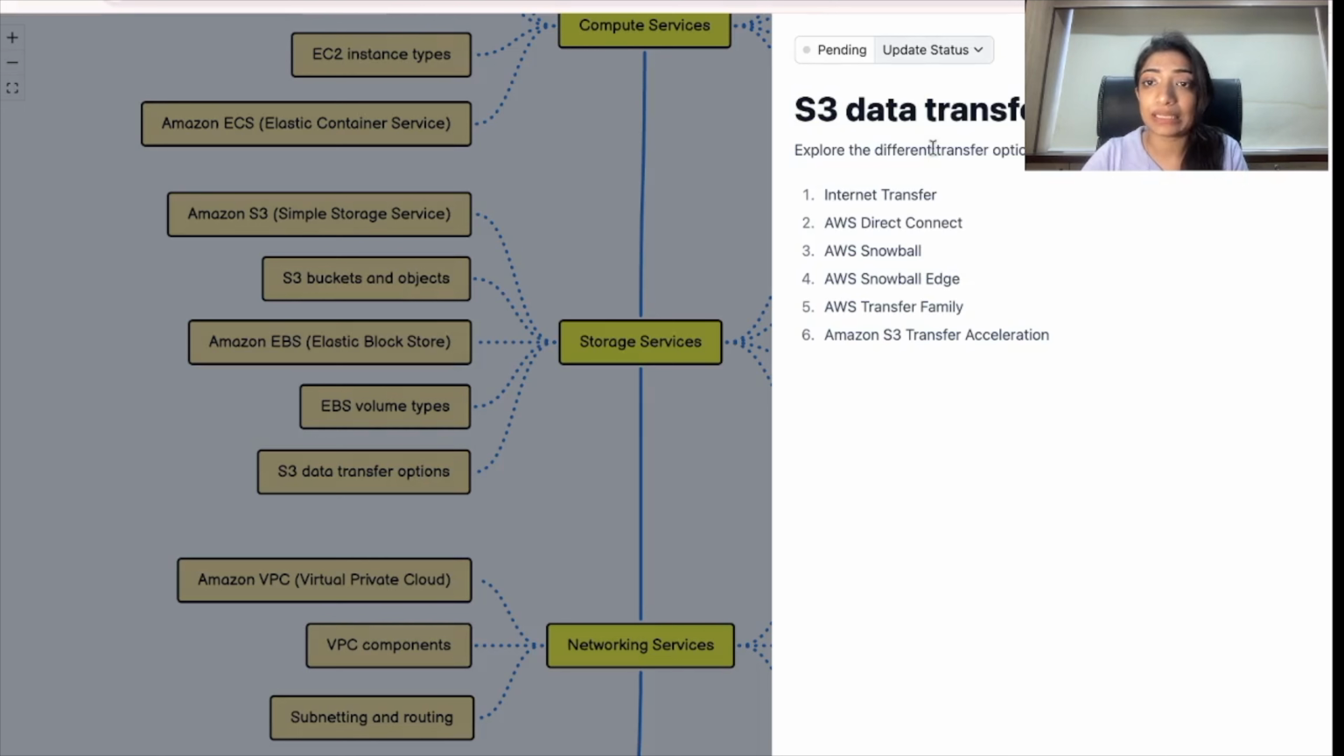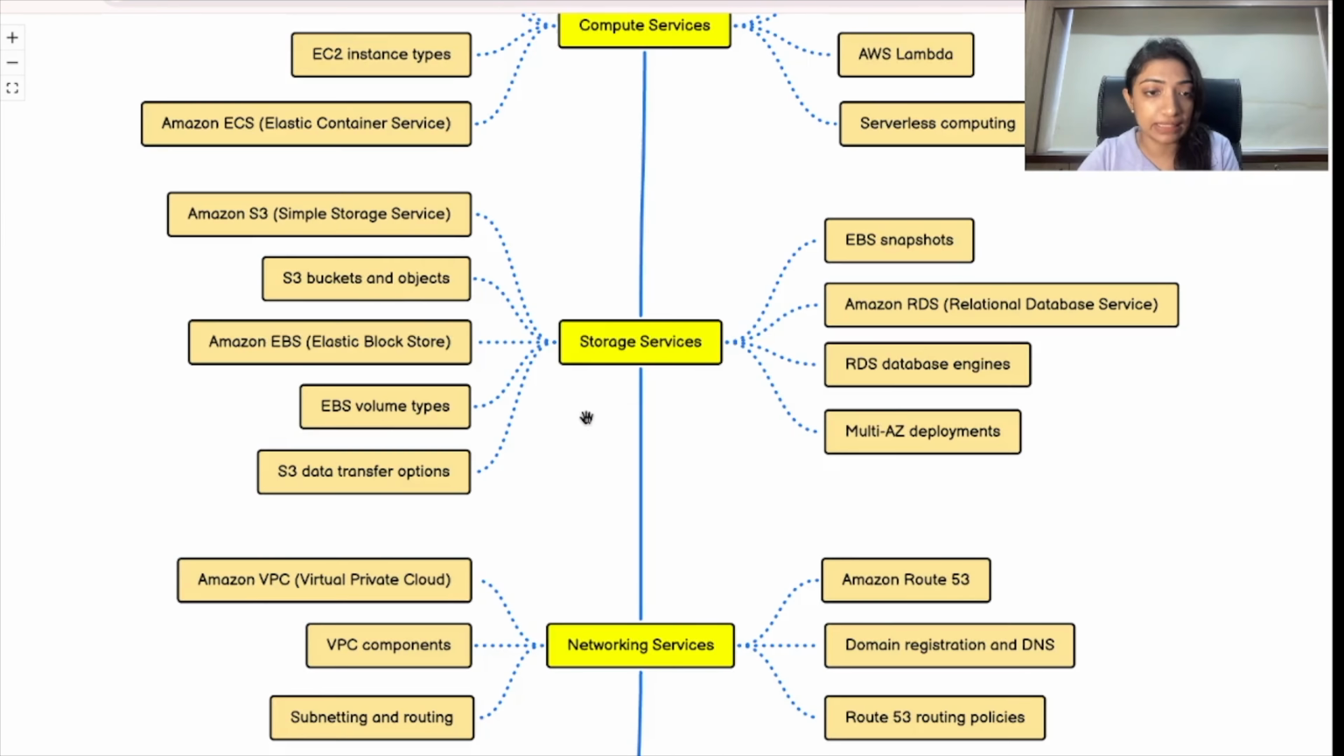Here are S3 data transfer options. There are different types of data transfer options. I have listed a few: internet transfer, AWS Direct Connect, Snowball Edge, Transfer Family, S3 Transfer Acceleration. These are a few transfer options that you should know in detail.